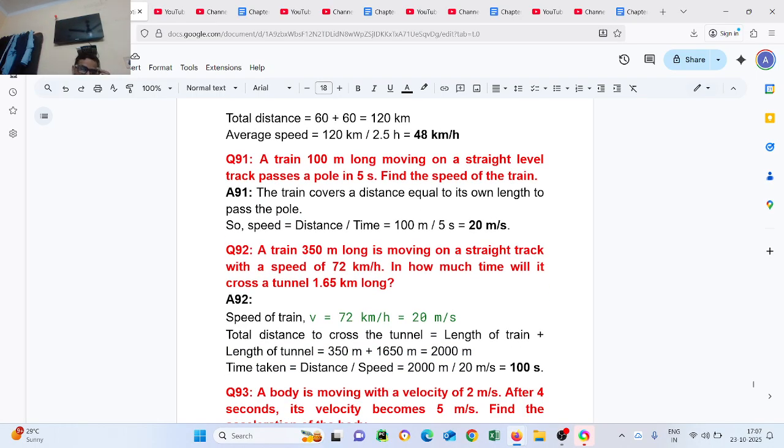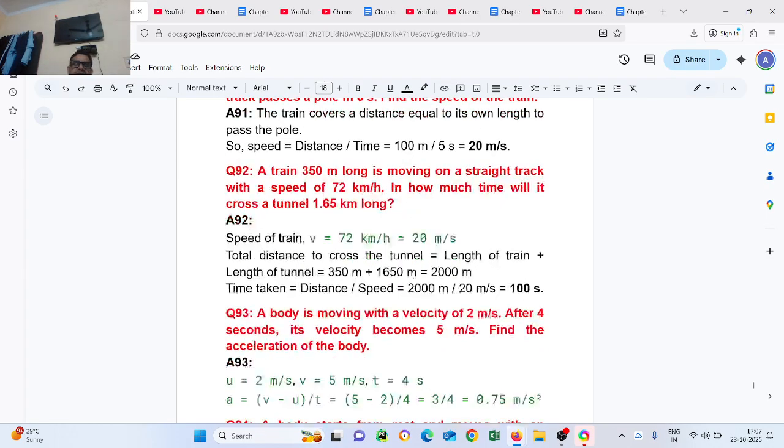Question number 92. A train 350 meters long is moving on a straight track with a speed of 72 km per hour. In how much time will it cross a tunnel 0.6 km long? The speed of the train v equals 20 meter per second. Total distance covered is the length of the train plus the length of the tunnel, 350 meter plus 600 meter, equal to 950 meter. Time taken is distance upon speed.